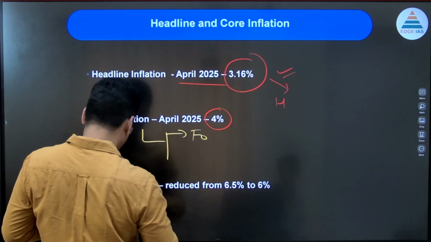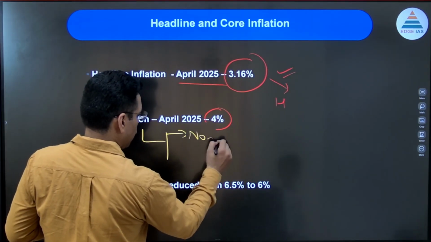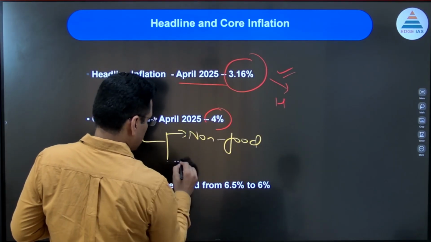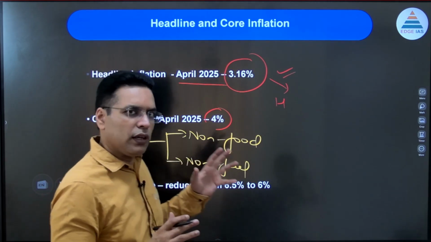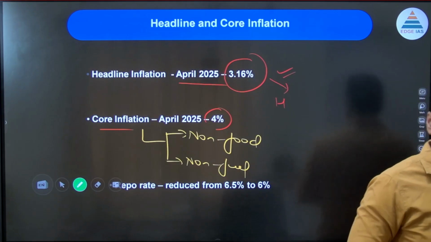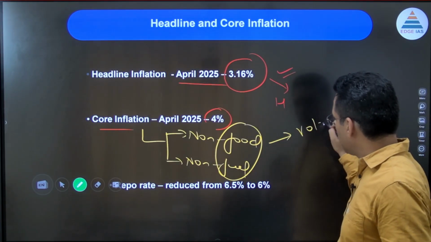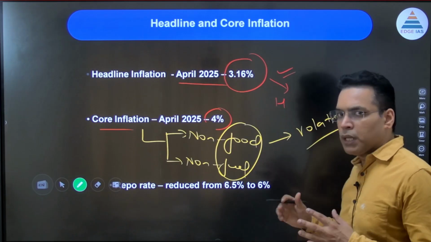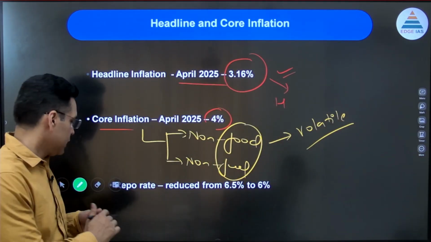of non-food, non-fuel. That is, this is the inflation where we remove the food and fuel component. And why do we remove it? Because it is very volatile, and because of this volatility, we need to understand how the inflation gets impacted if we remove food and fuel.